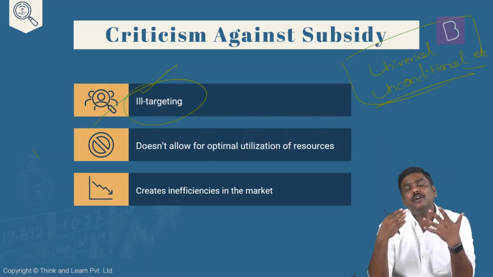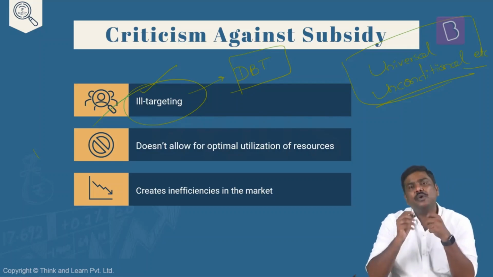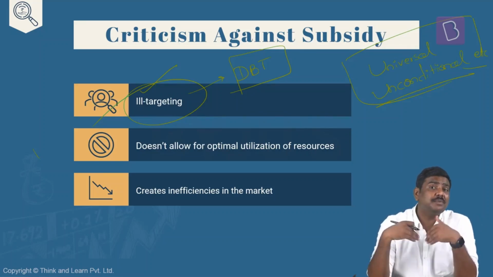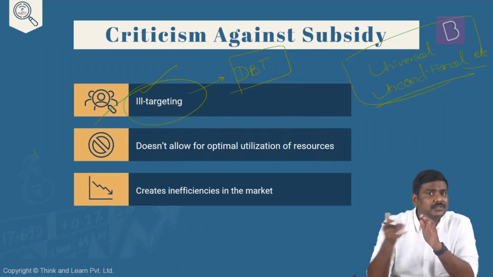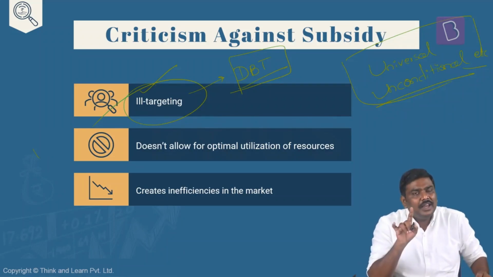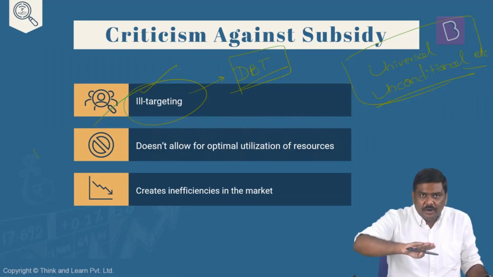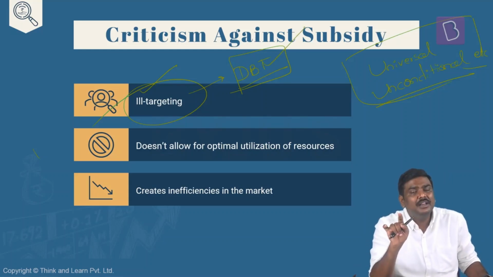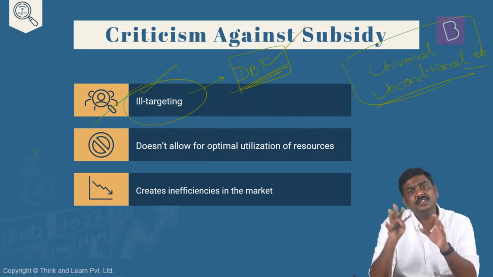But post 2013 and 2014, the government of India has introduced a concept called the direct benefit transfer scheme. It's a program, direct benefit transfer program, or a scheme under which more than 400 types of schemes have been introduced. More than 400 types of projects, schemes or programs of the government have been brought under the DBT, where we identify the beneficiary and see that this is the beneficiary who is going to get this particular benefit, either in the form of kind or in the form of cash. The right beneficiary would be getting this benefit, and this is being enabled through the concept of direct benefit transfer. We'll discuss more on this when I take up DBT in detail.